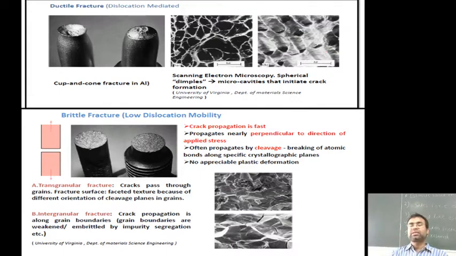What is a transgranular fracture? The crack passes through the grain. The fracture surface has texture because of the different orientation of the cleavage planes in the grains. In an intergranular fracture, the crack propagation is along the grain boundary, and the grain boundaries are weakened by embrittlement from impurities, segregation, etc. The crack propagation is fast and propagates nearly perpendicular to the direction of the applied stress, often by cleavage, the breaking of atomic bonds along specific crystallographic planes, and no appreciable plastic deformation takes place.